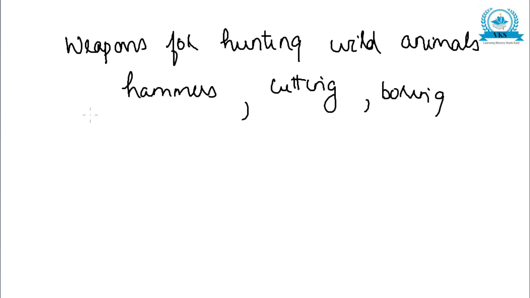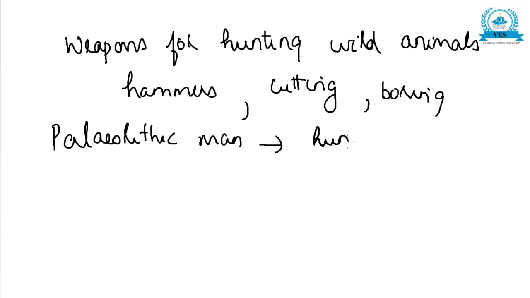The Paleolithic man barely managed to gather his food and lived on hunting. Okay, so when we see about Paleolithic man, his main thing was that he barely managed to survive based on hunting and gathering. He had no knowledge of cultivation and house building.